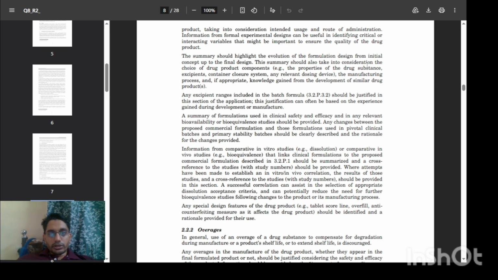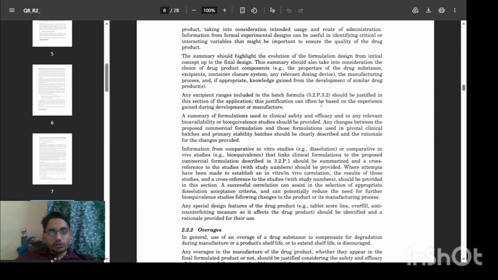The properties evaluated for the drug substance and excipients, why the excipients are chosen, and why the container closure system was chosen based on comparison with the RLD, then the relevant dosing device, the manufacturing process, and, if appropriate, knowledge gained from the development of similar drug products. Any excipient ranges, including the batch formula, should be justified in this section of the application. This justification can be based on experience gained from development and manufacturing. Why excipients are selected should be justified based on the knowledge gained.